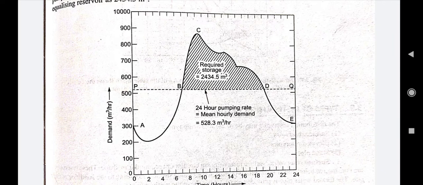Since the requirement is more in that period, we will always need an equalizing storage or equalizing reservoir. The portion in the shaded area between the line PQ, the mean hourly demand, and the curve BCD will give you the total required storage.